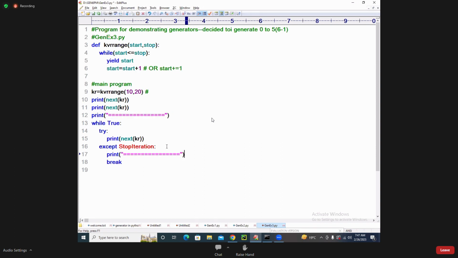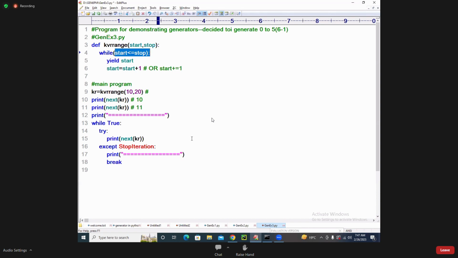Is it giving you from the beginning? Because 10 is printed, because of this 11 is printed, and because of this while True and next of KR with StopIteration, is it printed from where? 10 onwards or 12 onwards? Very good. 12 onwards. Is it 12 to 20 or 12 to 19? See the condition, Williams. My dear student, Williams.